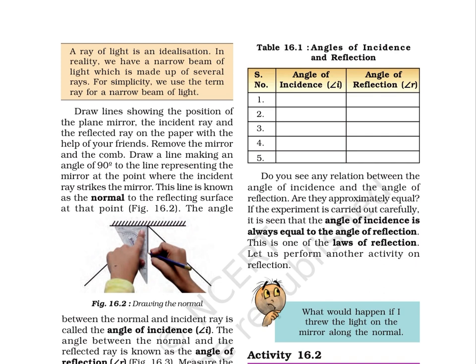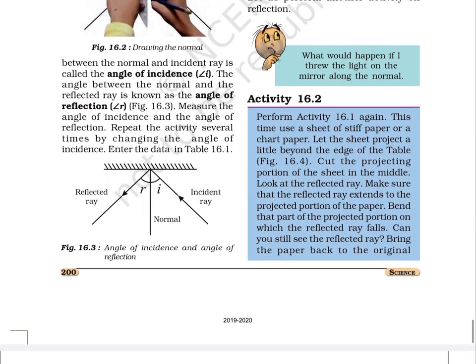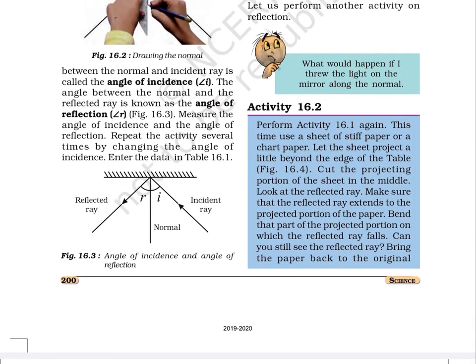Bujo wonders, what would happen if I threw the light on the mirror along the normal? Activity 16.2. Perform activity 16.1 again. This time, use a sheet of stiff paper or a chart paper. Let the sheet project a little beyond the edge of the table, as shown in figure 16.4. Cut the projecting portion of the sheet in the middle. Look at the reflected ray.